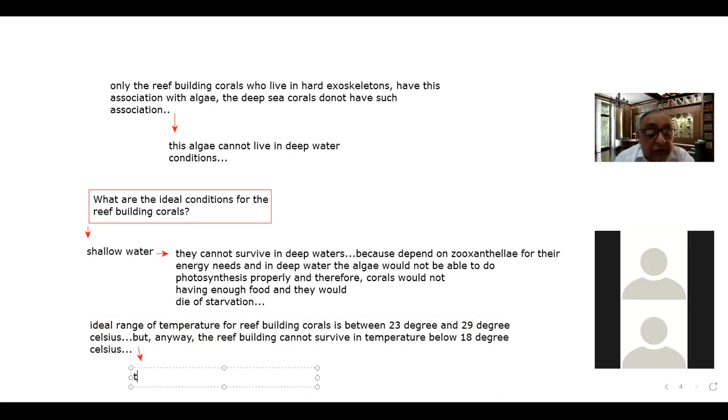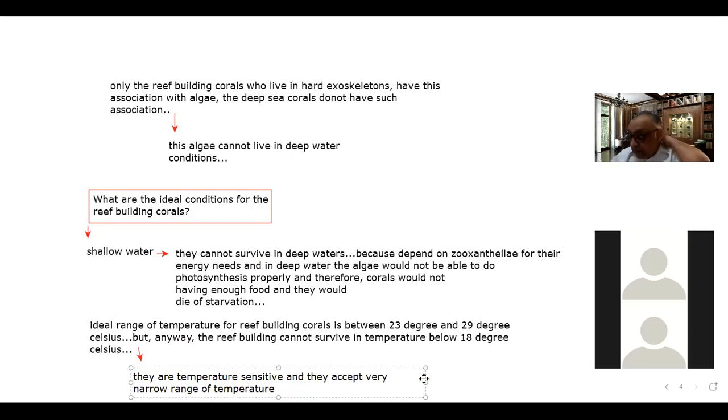Please note it: temperature sensitive, and they accept a very narrow range of temperature for living. So this is another important condition for the survival of the coral.